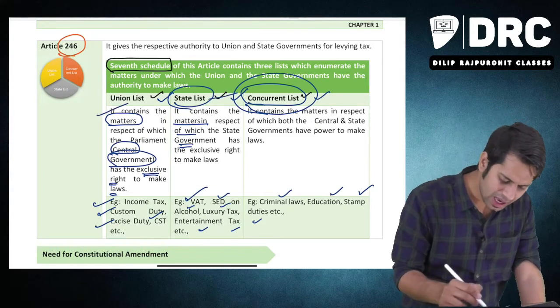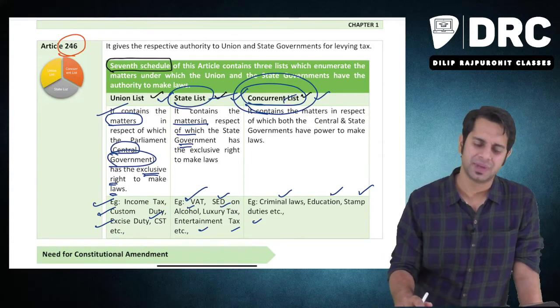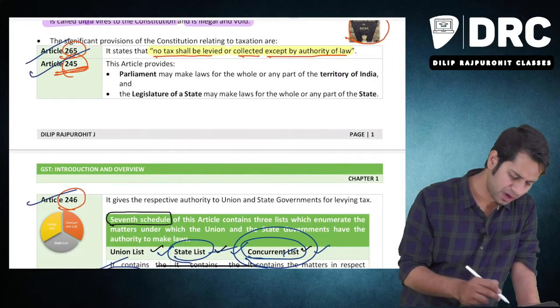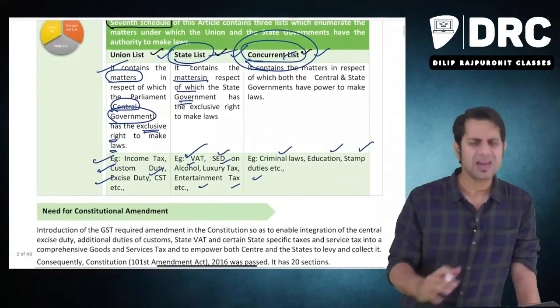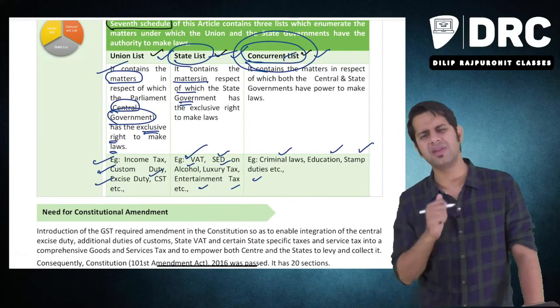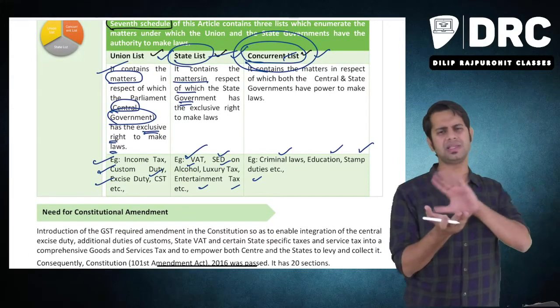Sir, but why are we discussing this, sir? We discussed about 265, we discussed about 245, we discussed about 246, but why are we discussing all these things, sir? I am not understanding. Why are we discussing all these things? You are telling some base is there, some base is there.